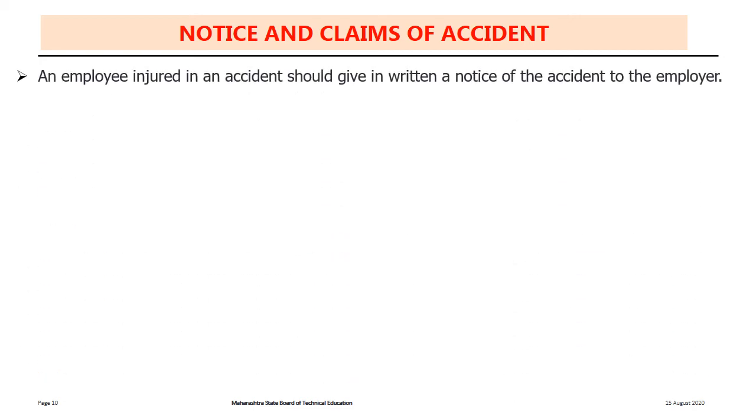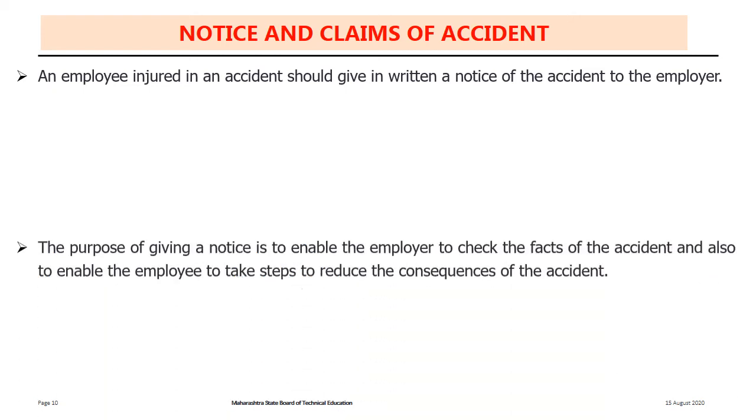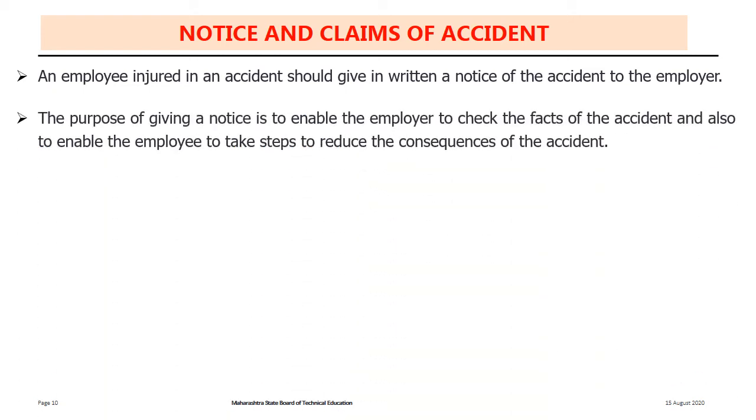Notice and claim of the accident. An employee injured in an accident should give written notice to the employer about the accident. The purpose of giving notice is to enable the employer to check the fact of the accident, why this accident occurred, whether it is due to overriding of the speed, feed and depth of cut of the machine, or disobedience of the employee or anything else, or the machine is under maintenance, etc. These help to reduce the consequences of future accidents.